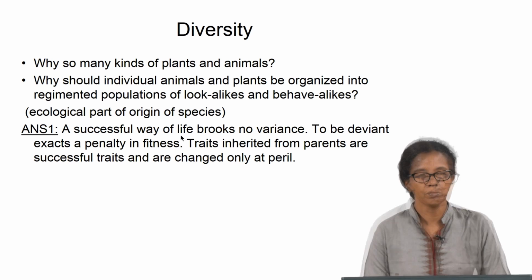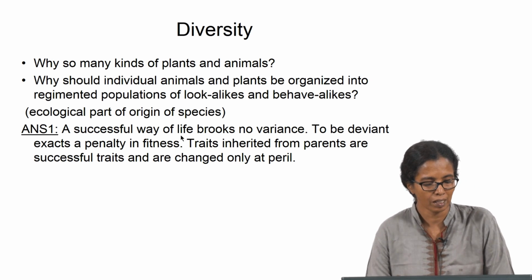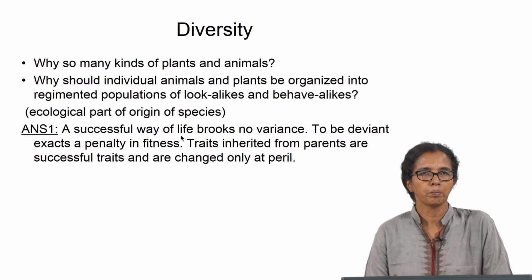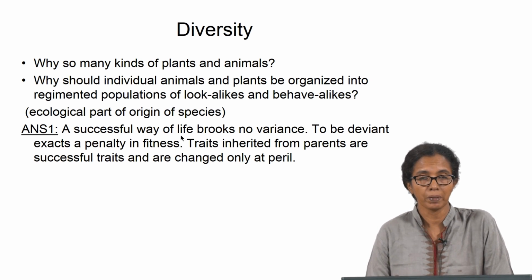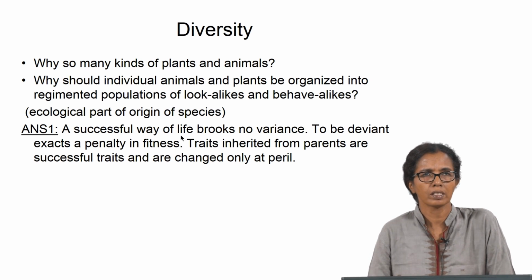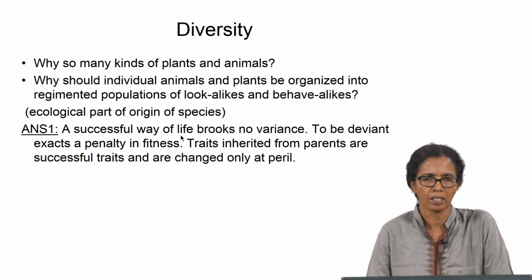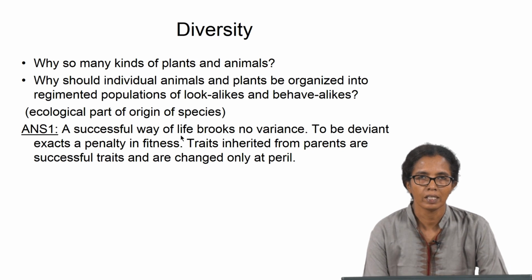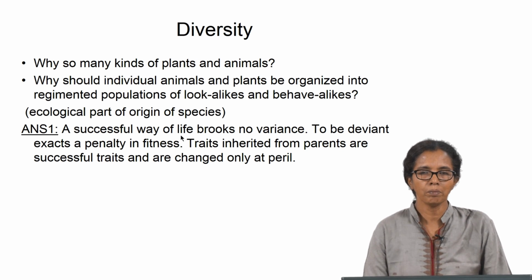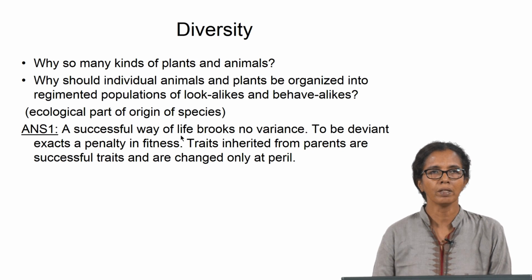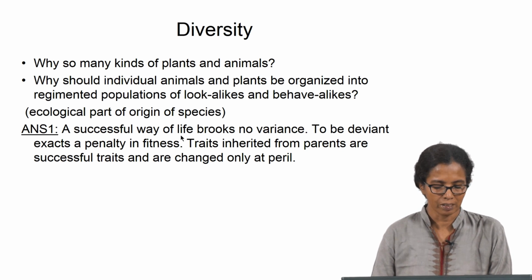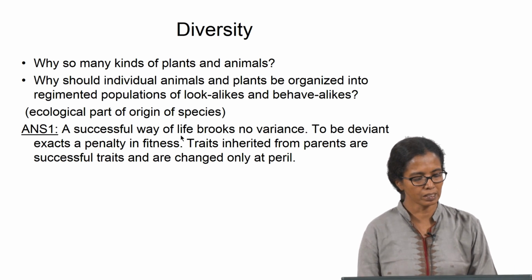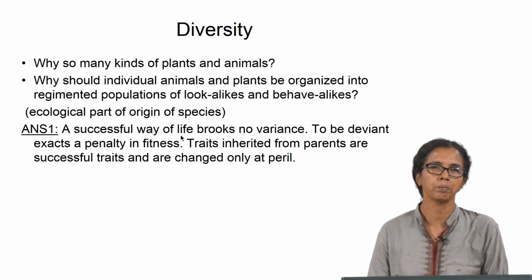So, we have all heard about the Origin of Species by Charles Darwin, and this is the ecological part of the Origin of Species, how different species have originated on earth. So, the answer to the first question, why so many kinds of plants and animals that we see around, is: a successful way of life brooks no variance, or in other words, to deviate from the characteristic job that the species is doing exacts a penalty in fitness. So, traits inherited from parents are successful traits and are changed only at peril.